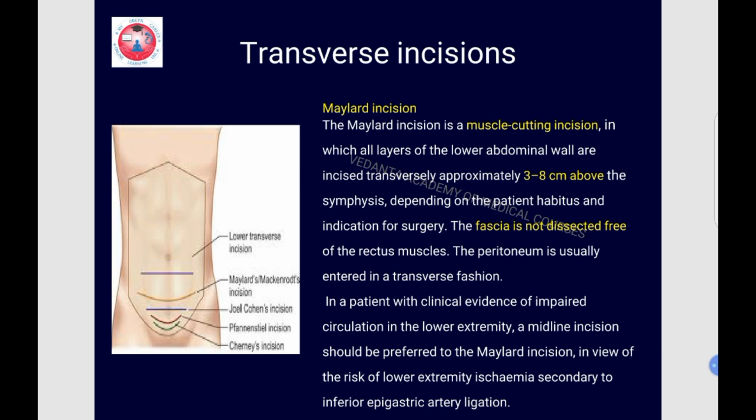The fascia is not dissected free of the rectus muscle. The peritoneum is usually entered in transverse fashion. In a patient with clinical evidence of impaired circulation in the lower extremity, a midline incision should be preferred to the Maylard incision in view of the risk of lower extremity ischemia secondary to inferior epigastric artery ligation. Okay, so as far as Maylard incision is concerned, we should remember it's a muscle cutting incision 3 to 8 cm above the pubic symphysis and the fascia is not dissected free of the rectus muscle.